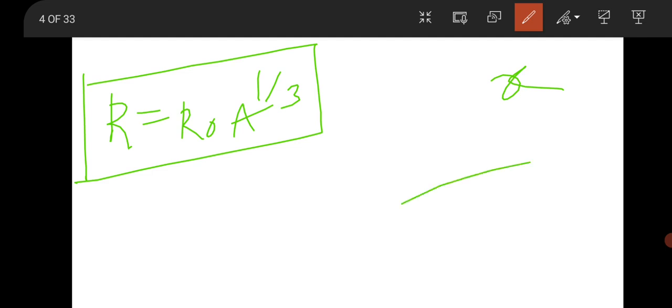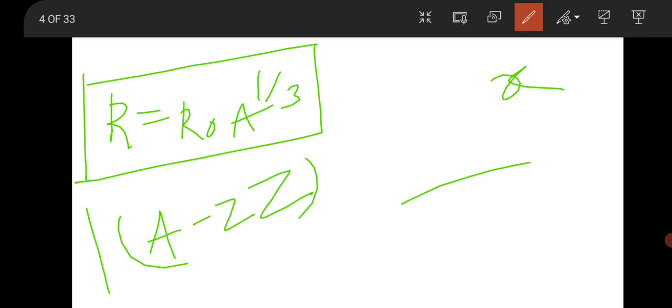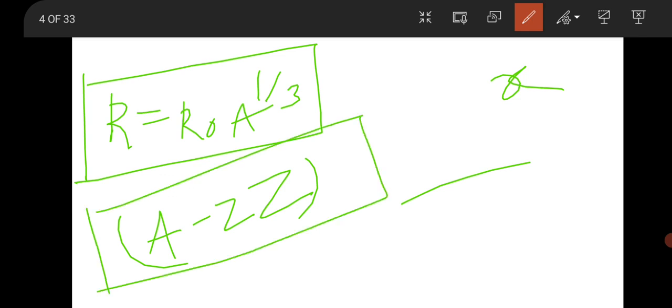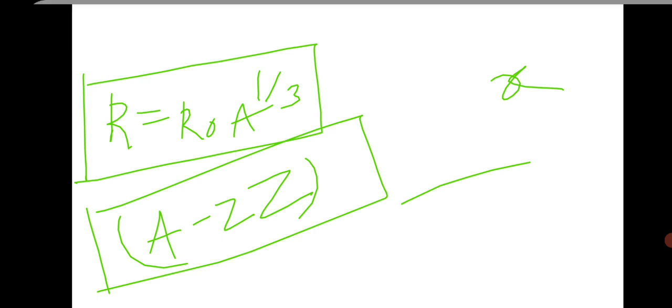And there was another question from the binding energy, nuclear binding energy, in which the question was like that, which of the following options is indicating the asymmetric term. You know from the asymmetric contribution we get (A minus 2Z) whole square. So there is an option containing this term (A minus 2Z), so you have to click this option. So this was the question from nuclear physics. So move to the next.